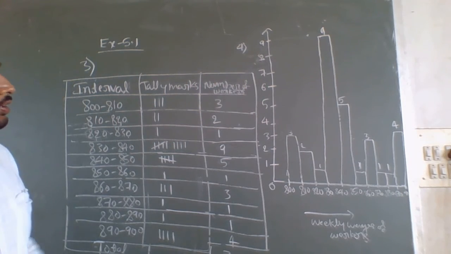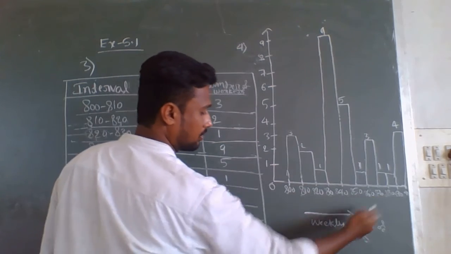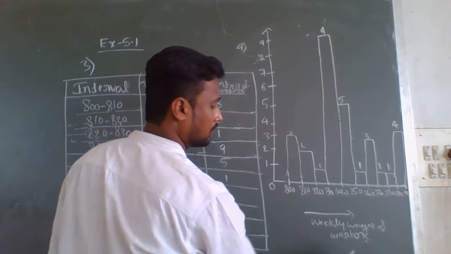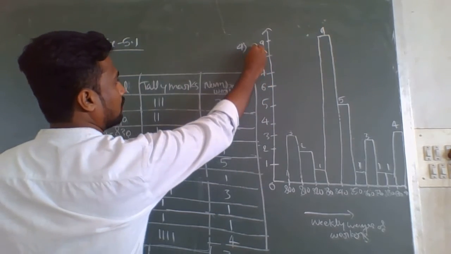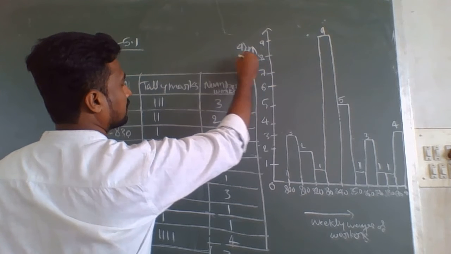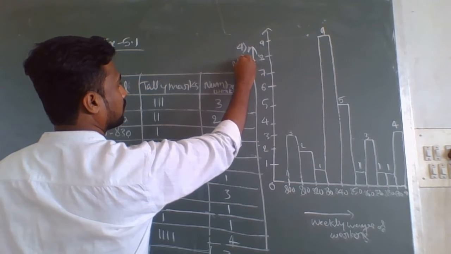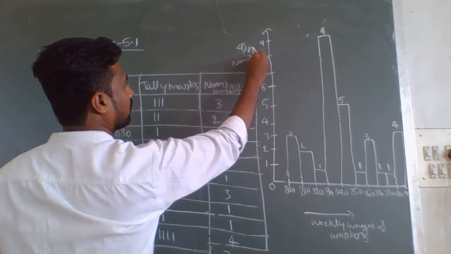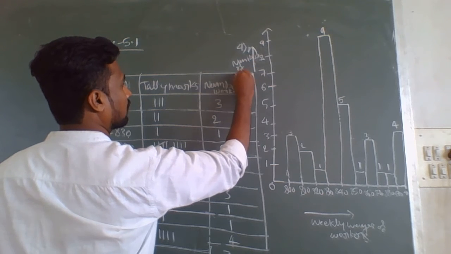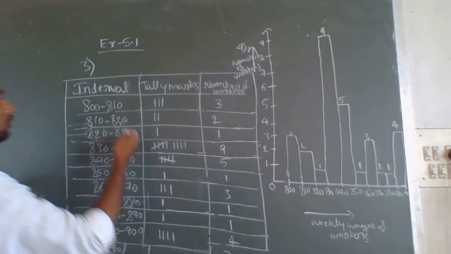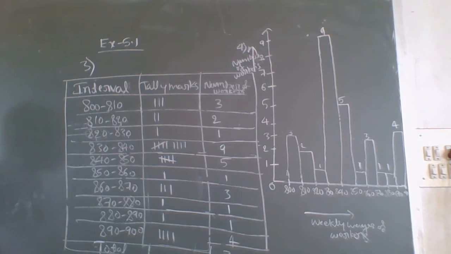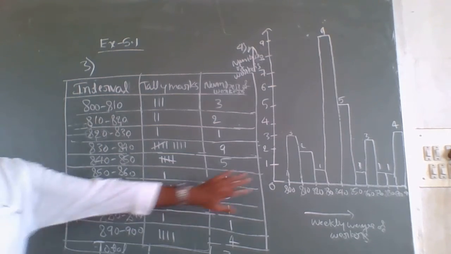So this is the histogram. Here this axis indicates weekly wages of the workers, and this axis indicates number of workers. This is how to draw a histogram with the help of a frequency distribution table. So this is the fourth problem.